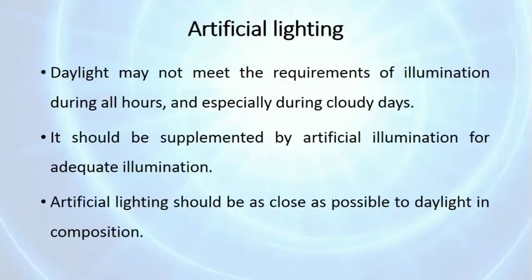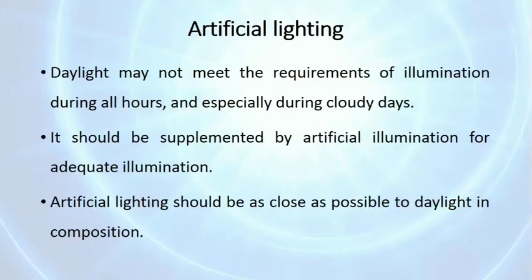Then artificial lighting. What is artificial lighting? As daylight may not meet the requirements of illumination during all hours, especially during cloudy days, as it is changeable, and in cloudy days or in the evening we cannot rely on daylight, it should be supplemented by artificial illumination for adequate illumination.